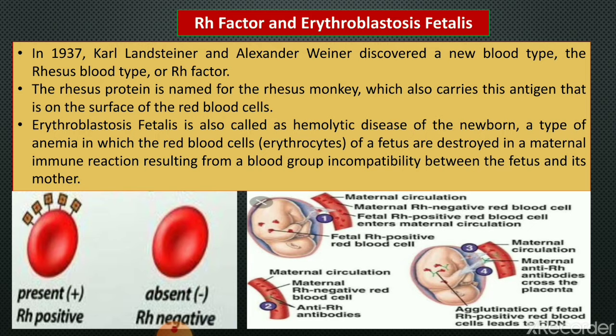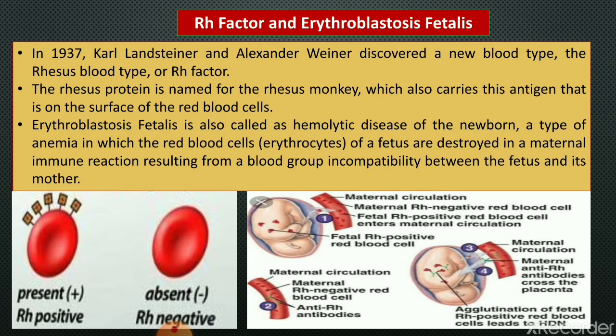If the Rh factor is absent from the surface of the RBCs, it is called A negative. So if Rh factor is present, it is positive, and if it is absent, the blood group is negative.